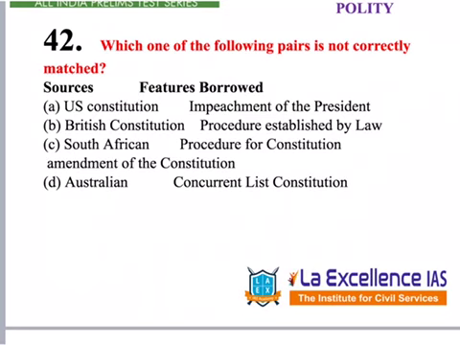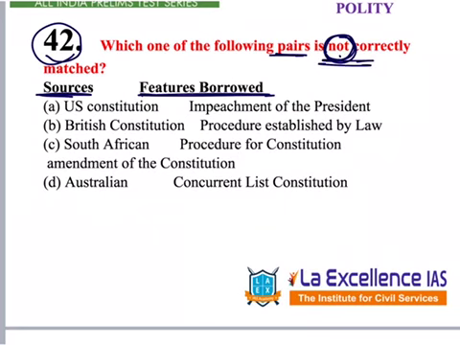The next prelims question in polity is given under question number 42. This question is asking us which one of the following pairs is not correctly matched, which means which is incorrect. Here the source is given, and the feature borrowed is given. USA Constitution, impeachment of president. See, for these we need to identify only one incorrect one. So let's say we don't know this, keep that aside. British Constitution, procedure established by law, is it correct or not? Here we have rule of law, procedure established by law, due process of law.